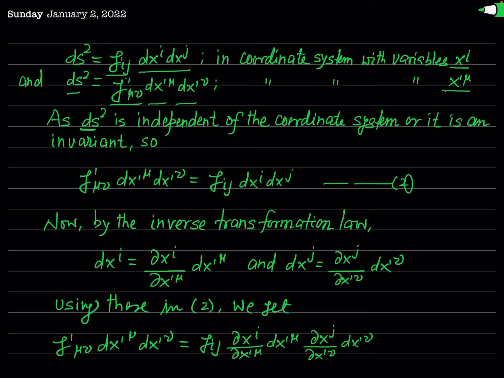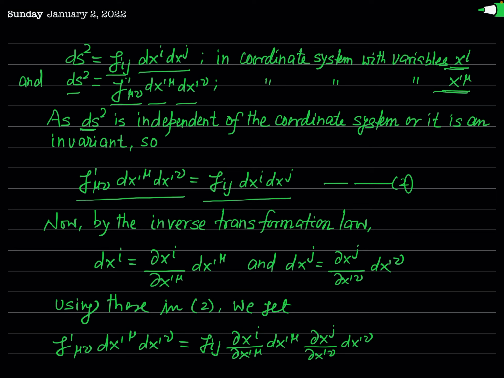What does it mean? It means in any coordinate system, the value of this ds square remains the same. I have defined this ds square in two coordinate systems, with variables xi and with variables x prime mu. Both of these must be the same, and therefore you can equate g prime sub mu nu dx prime mu times dx prime nu equal to g sub ij dxi dxj.